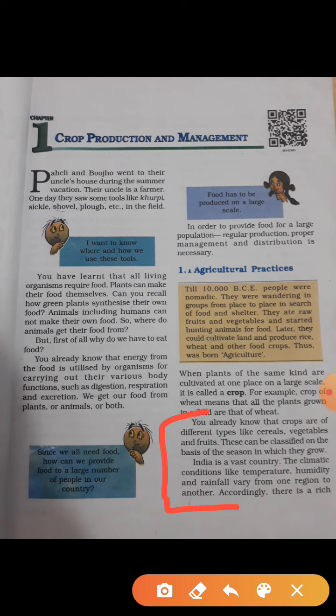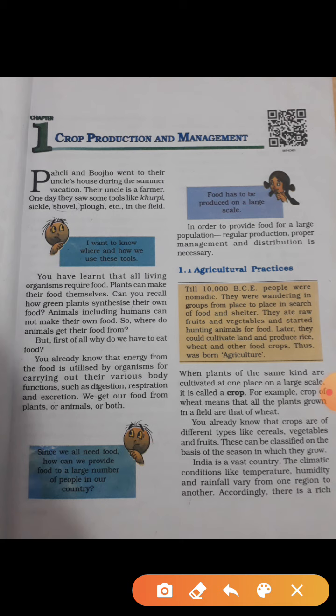Now read this para. You already know that crops are grown of different types like cereals, vegetables, and fruits. Now, some crops or fruits are grown in the summer season and cannot be grown in the winter season. Some are grown in the winter season, cannot be grown in the summer season. So they vary with the climatic conditions like temperature, humidity, rainfall, right? So they vary according to this. So there is a rich variety of crops grown in different parts of the country.